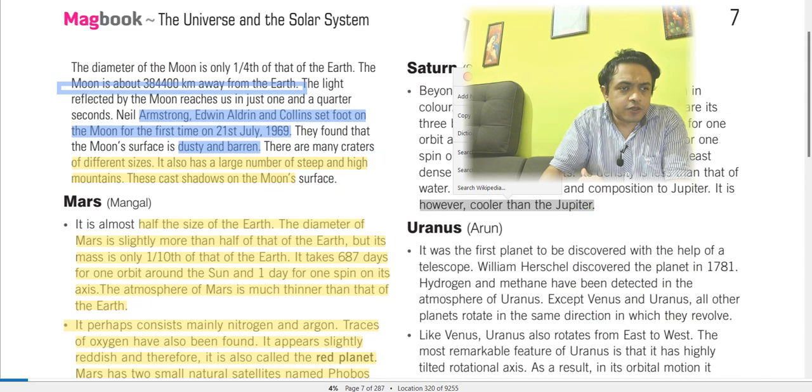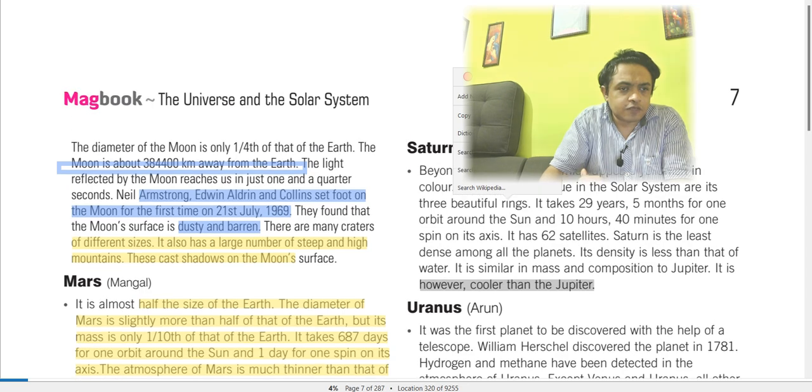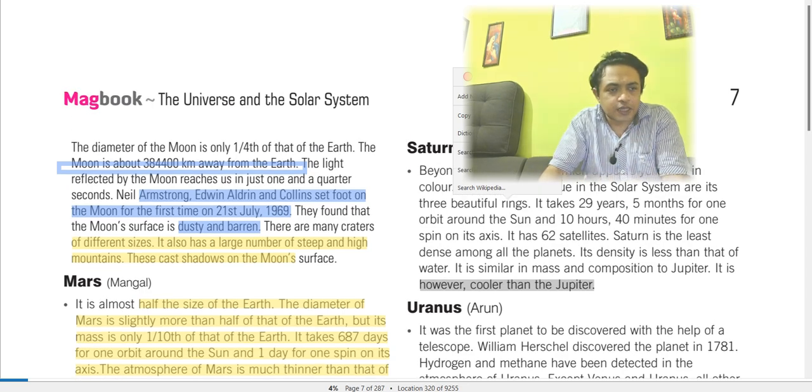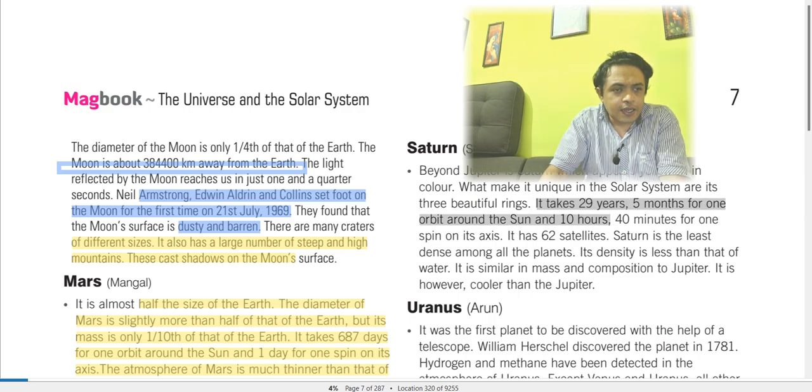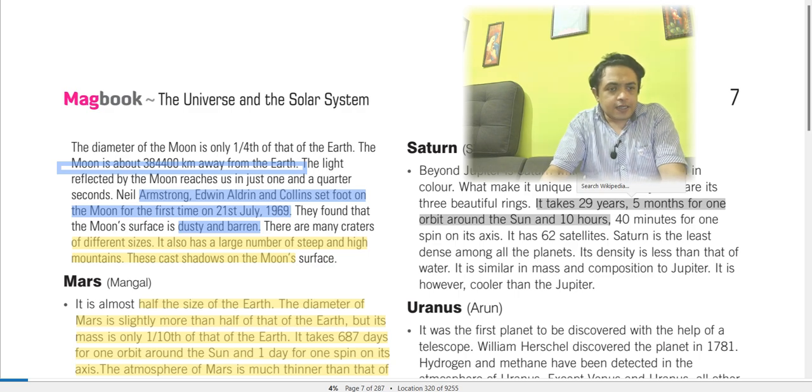It has 62 satellites, and it takes 29 years 5 months for one orbit around the Sun, and 10 hours 40 minutes for one spin around its own axis. It is yellowish in color.